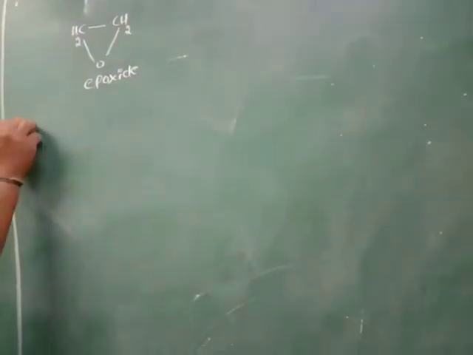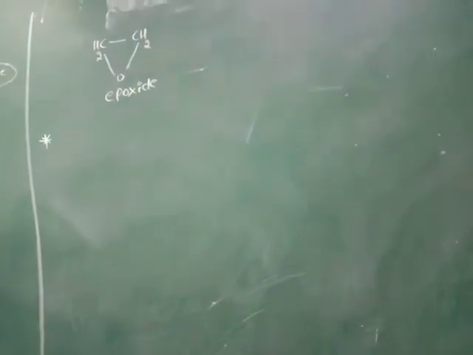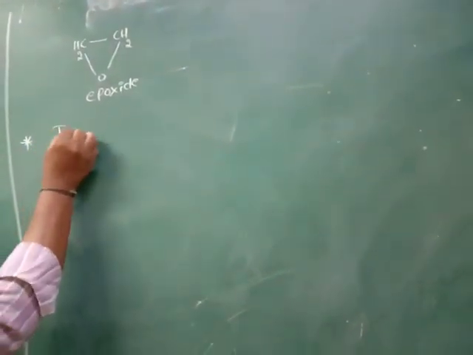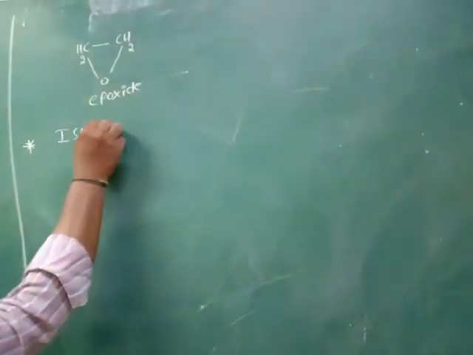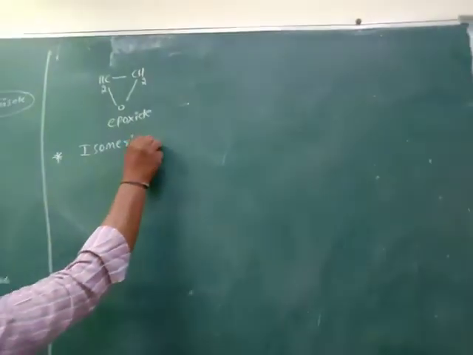After completion of the nomenclature, we are going to discuss isomerism.